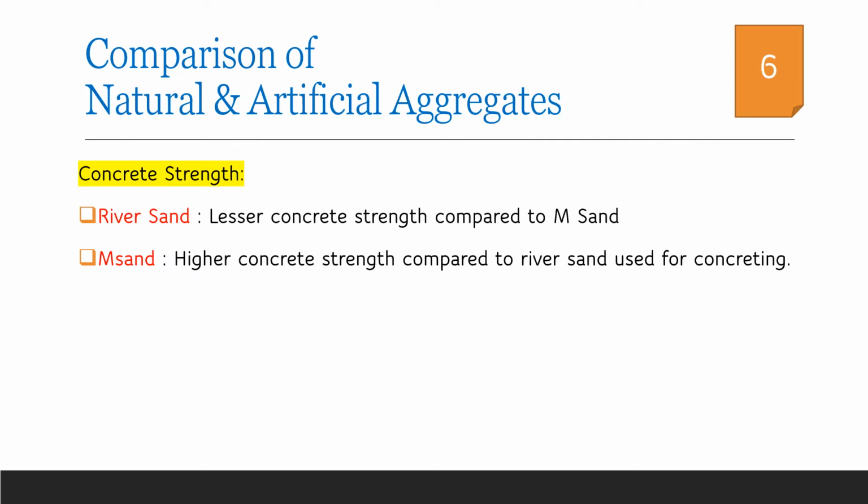Considering the strength aspect of concrete, river sand being rounded in shape will also have a smooth texture, and hence its bonding with the adjacent aggregates as well as with the cement paste will be less, which will in turn lead to lesser hardened properties or compressive strength. Whereas M sand, manufactured at the factories, has an angular texture which will improve the interlocking with the adjacent aggregates and in turn improve the compressive strength of concrete.